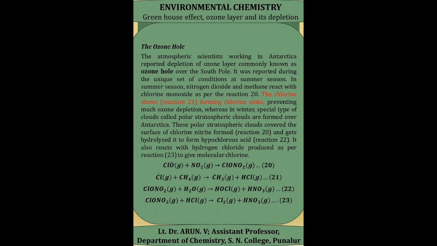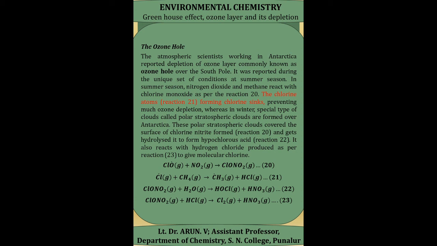The chlorine atoms normally form chlorine sinks, which prevent much of the ozone depletion. Whereas in the winter season, there is a special type of cloud in the Antarctic region called polar stratospheric clouds.